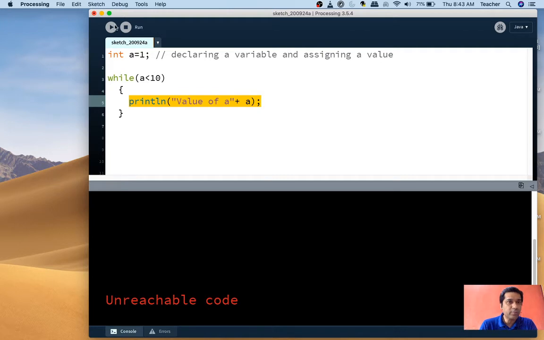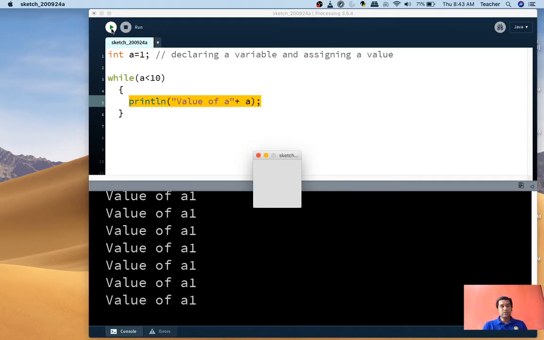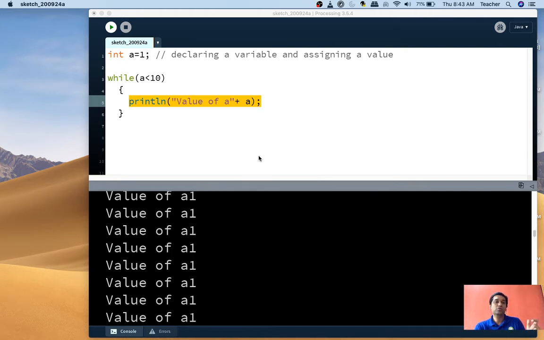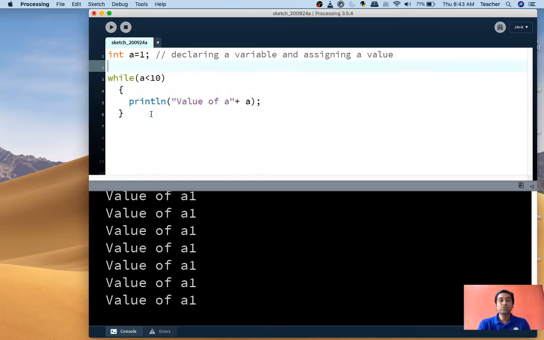So students, when I run my program, it would be infinite. You can see the value of a is getting printed 1 1 1 1 1 1 1. It's like an infinite loop. So we have to use our iterator variable well. The iterator variable will be useful to decide whether you want the program to be executed infinitely or whether you want to terminate it also. I'm using my variable a, telling the condition is a less than 10, but then I can specify till when it is to be executed.